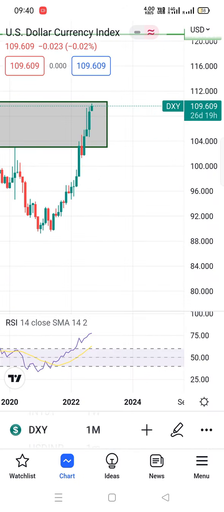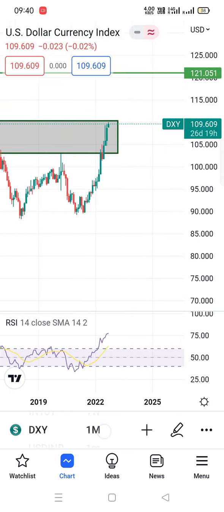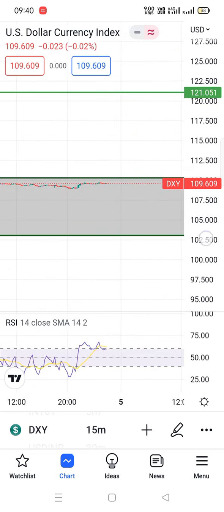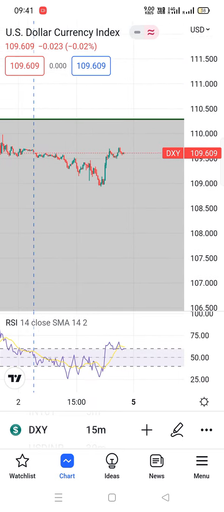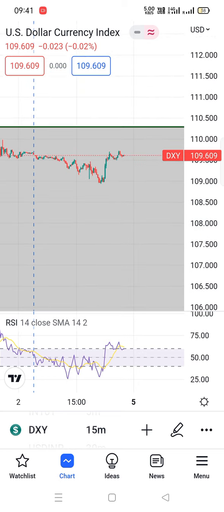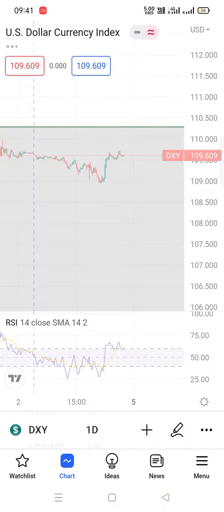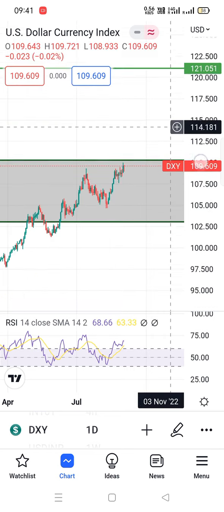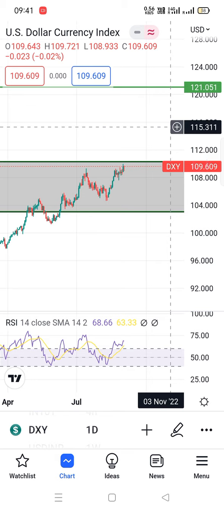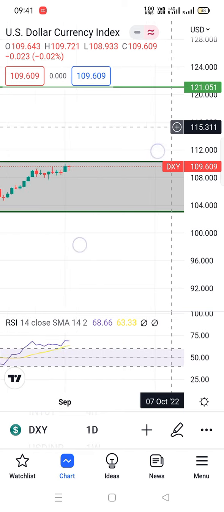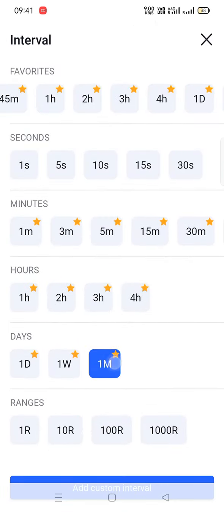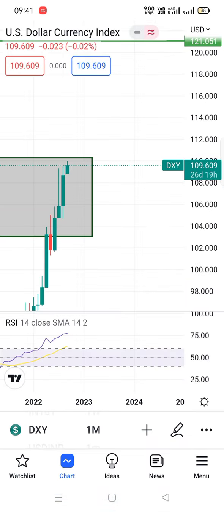In the Dollar index, a beautiful rise has taken place if we look at the 15 minutes chart. See the recovery of that. The day it crosses this level, 110, we are going for 121. So we have to stay very cautious on this and track it all the time. Okay, let's have a look at the monthly chart.